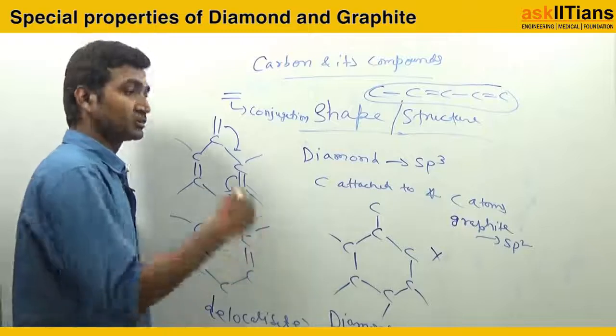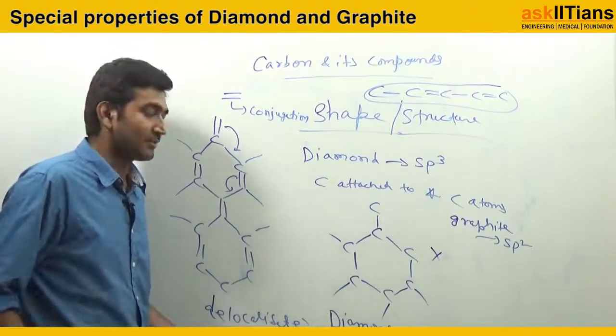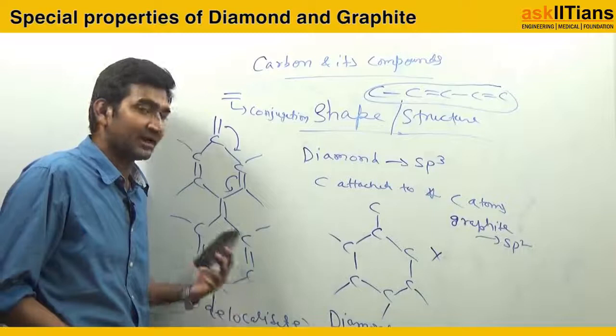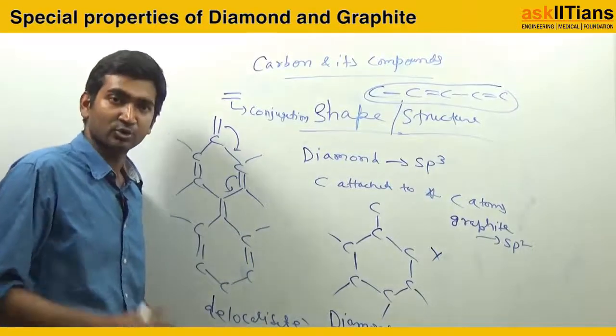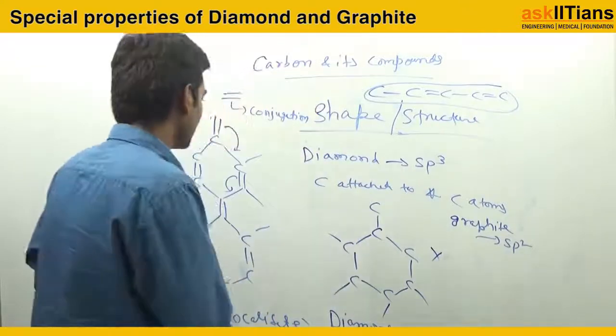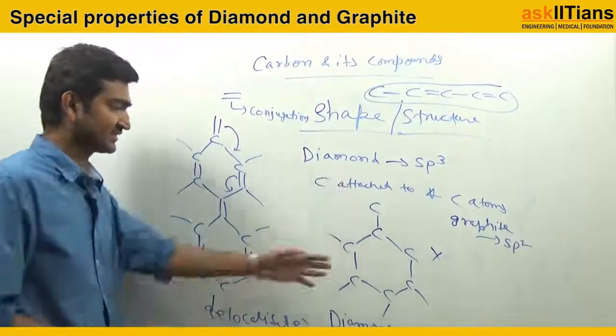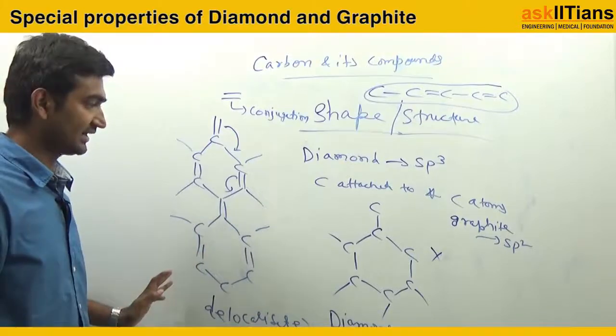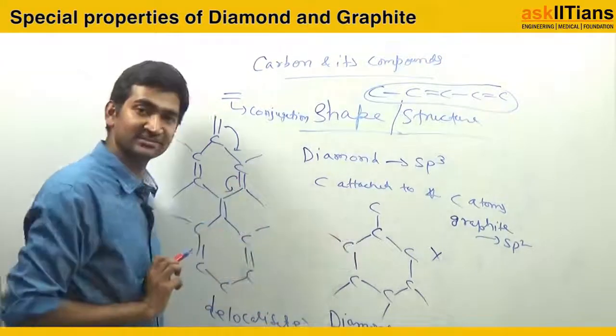Now come to the next property: why is diamond hard and why is graphite soft? Let's come to that. That is also a good question. So when I see these two structures, this is sp3 hybridized, right?